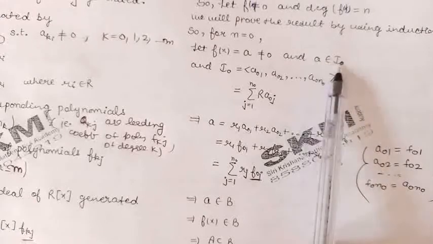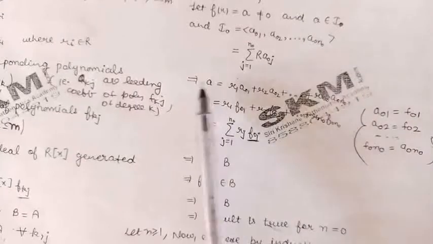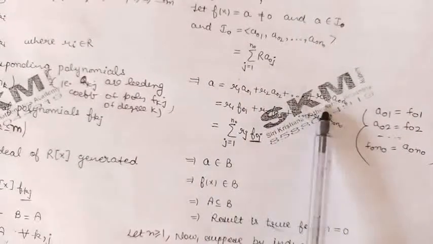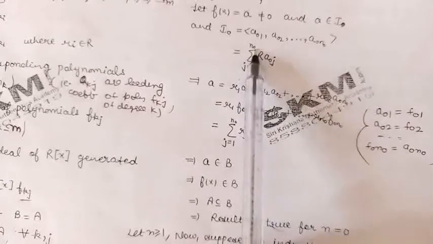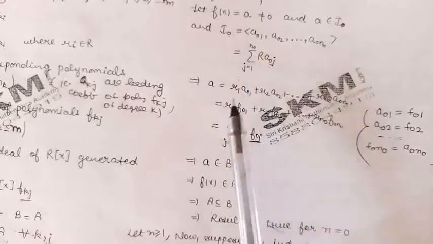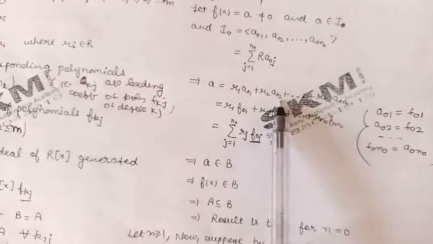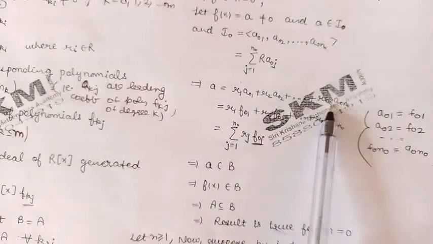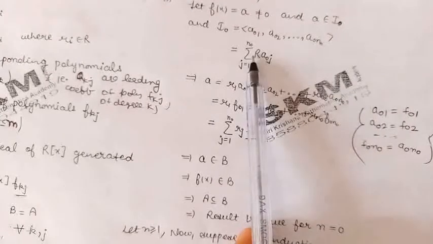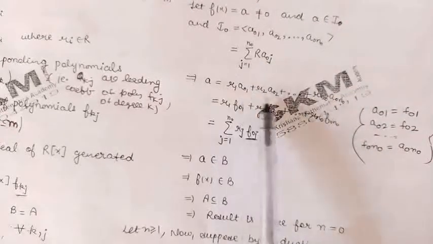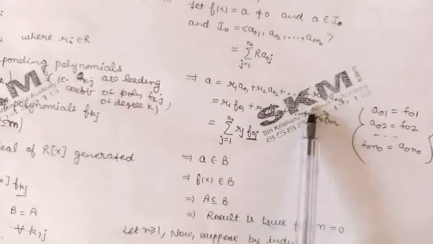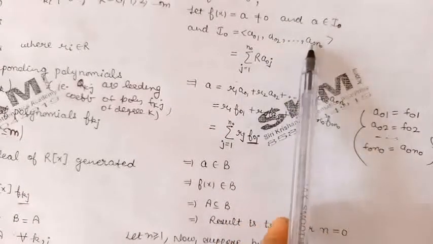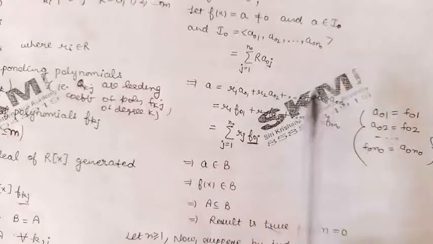Now a belongs to I_0. So by definition, a can be written as a linear combination by taking coefficients from the ring R. So we have taken coefficients r_1, r_2, r_3 up to r_n0. These are the coefficients from the ring R. So a can be written as a linear combination of the elements a_01, a_02, a_03 up to a_0 n_0.